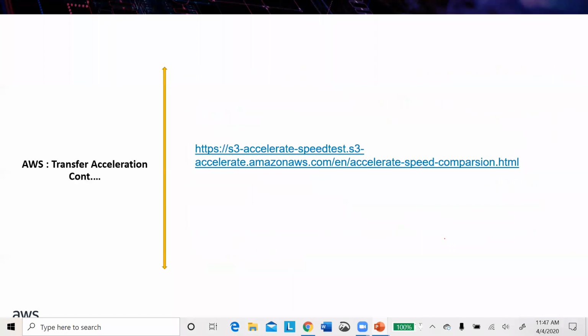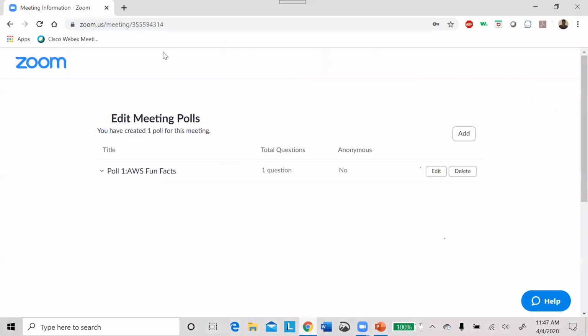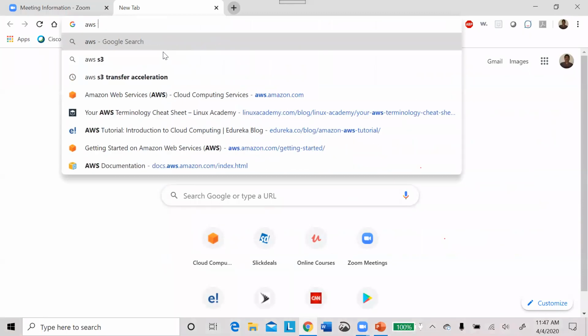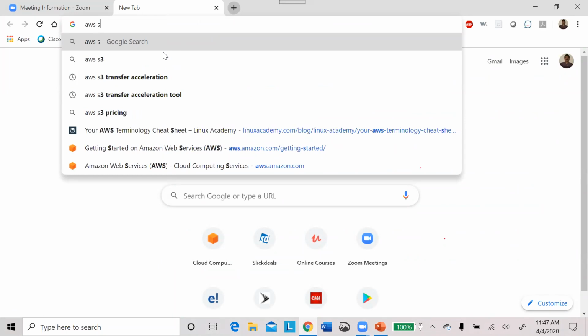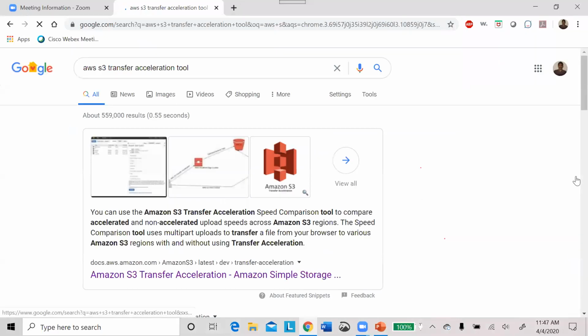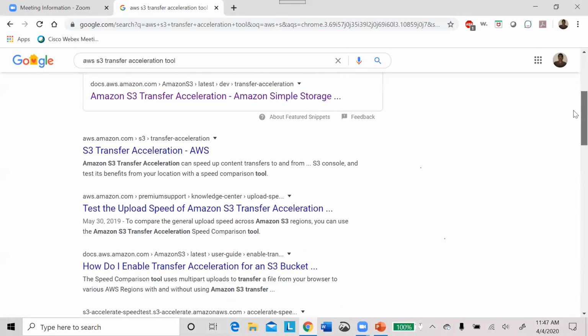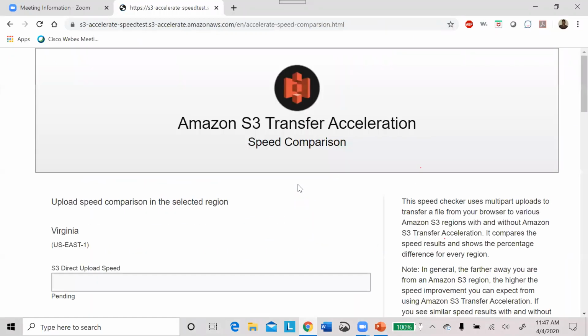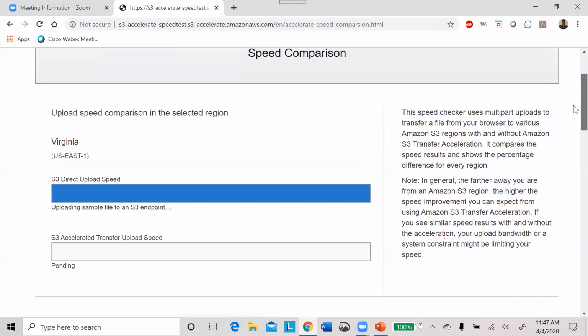Now, how do I know how much faster this data acceleration is working? You can directly click this link. For your convenience, I have given this link, but if you need some other option, just go here and type AWS S3 transfer acceleration tool. If you click that one, you are able to see how fast it is transferring now. Better you can go here and click here. Here, if you see, you are able to understand how fast the data is going to be uploaded.